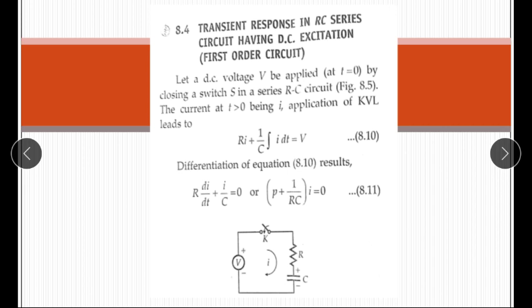Initially, when the switch is not closed, the value of current in the circuit is equal to 0, and when the switch is closed, then there is current flow in the closed path of the circuit, but voltage across the capacitor is equal to 0 volt. It is assumed that the capacitor is initially discharged, so the voltage across the capacitor is equal to 0 because a capacitor does not allow sudden change in voltage.